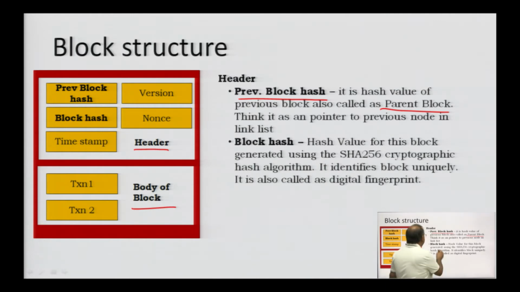Block hash. The block hash is the value generated using the SHA-256 cryptographic algorithm. Even the previous block hash follows the same thing, because when that block was generated, it was generated through this process only. It identifies uniquely the block to which this hash belongs, and as I said, we call it a digital fingerprint.